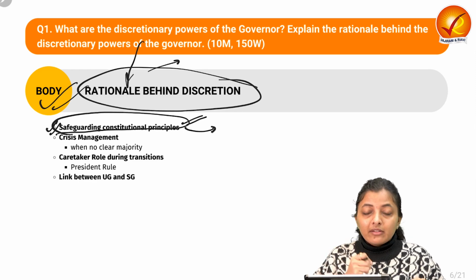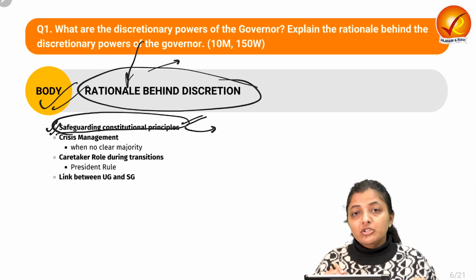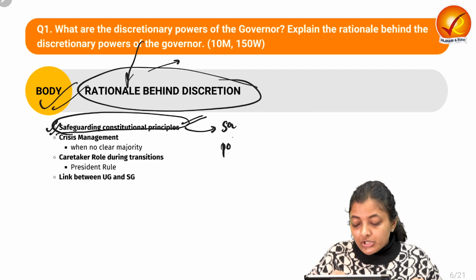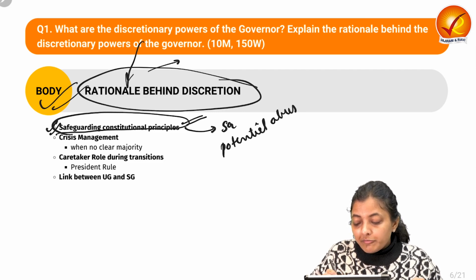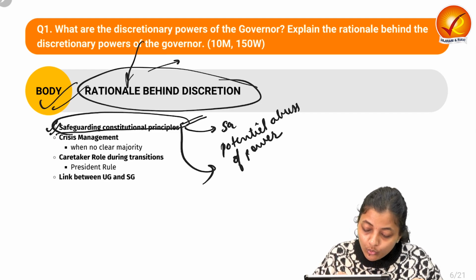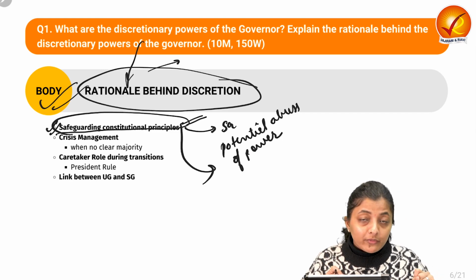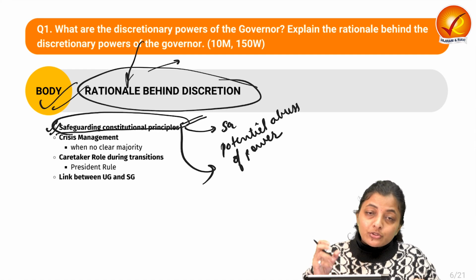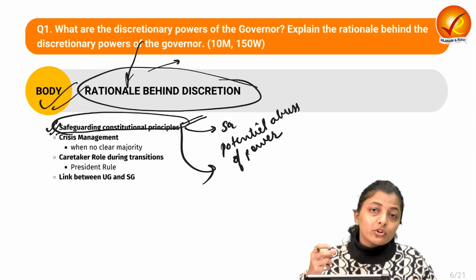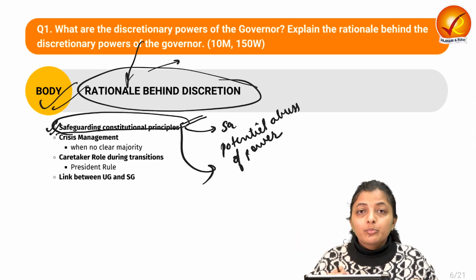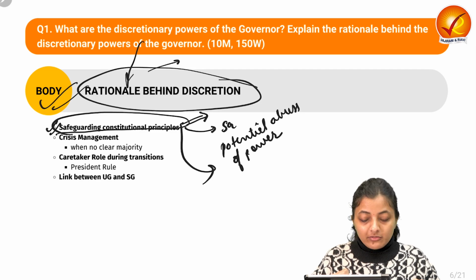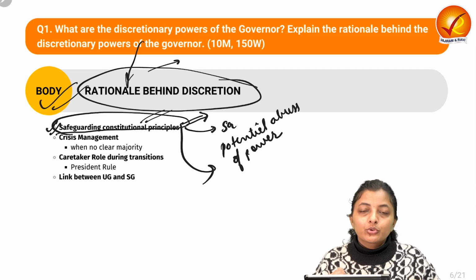Like in the case we have already discussed, that he can reserve the bill for the consideration of the president. It means he can act as the safeguard against the potential abuse of power by the elected representatives. So he can uphold the constitutional values, the provisions or the philosophies behind the constitution, so that the constitutional machinery could not break down, there would be no political instability, and no unconstitutional provisions in the acts or laws can be passed. So he can reserve the bill for the consideration of the president, and also he can uphold the constitutional values.